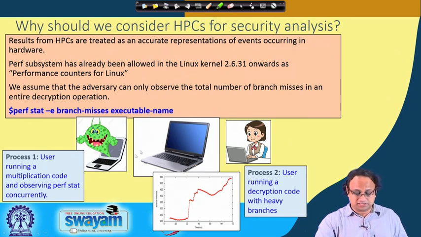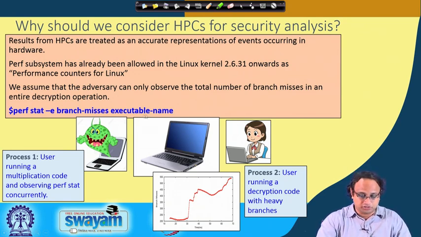Now there is a system. In the system we are considering both the user, who is my target, the victim, who is running a decryption code with heavy branches, and not only heavy branches, but branches which depend on the secret. And there is a spy or an attacker which runs, say, a multiplication code and observes perf stat concurrently. So this executable could be the executable of the multiplication code, for example.